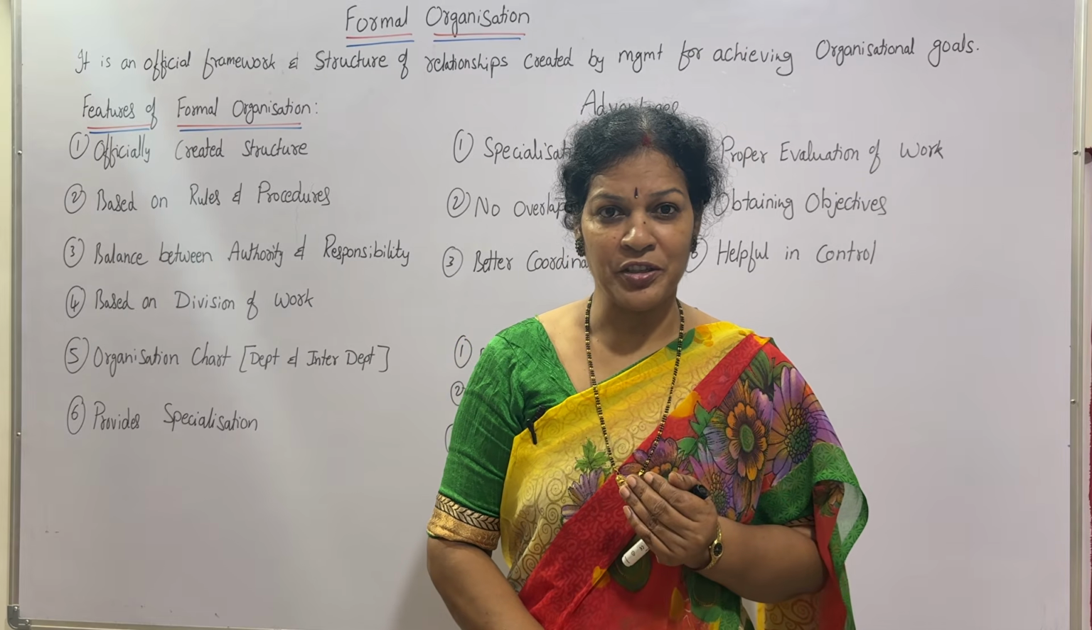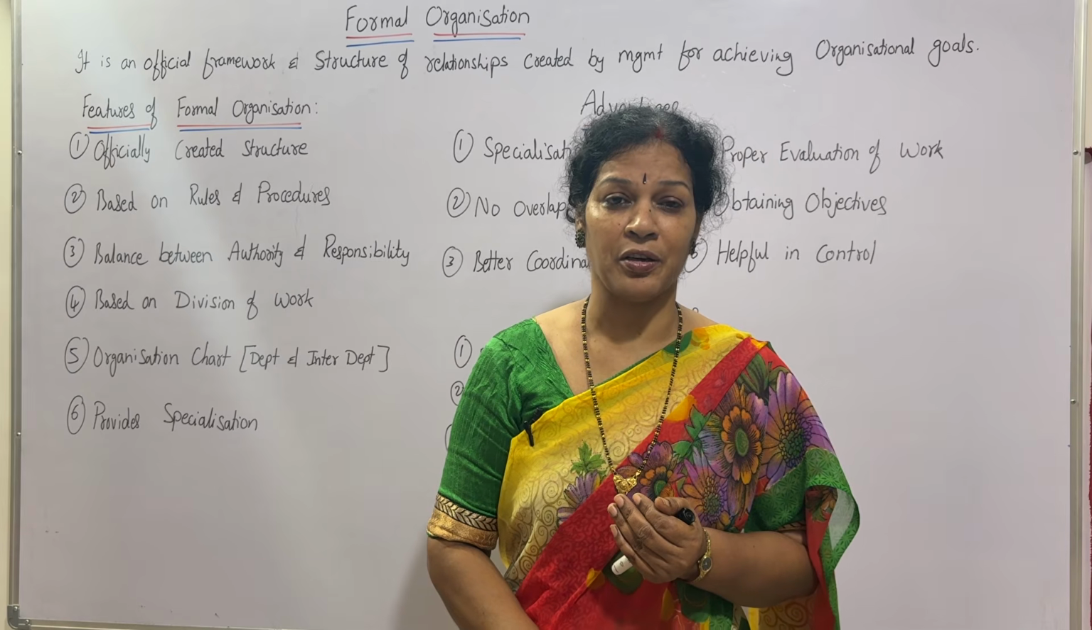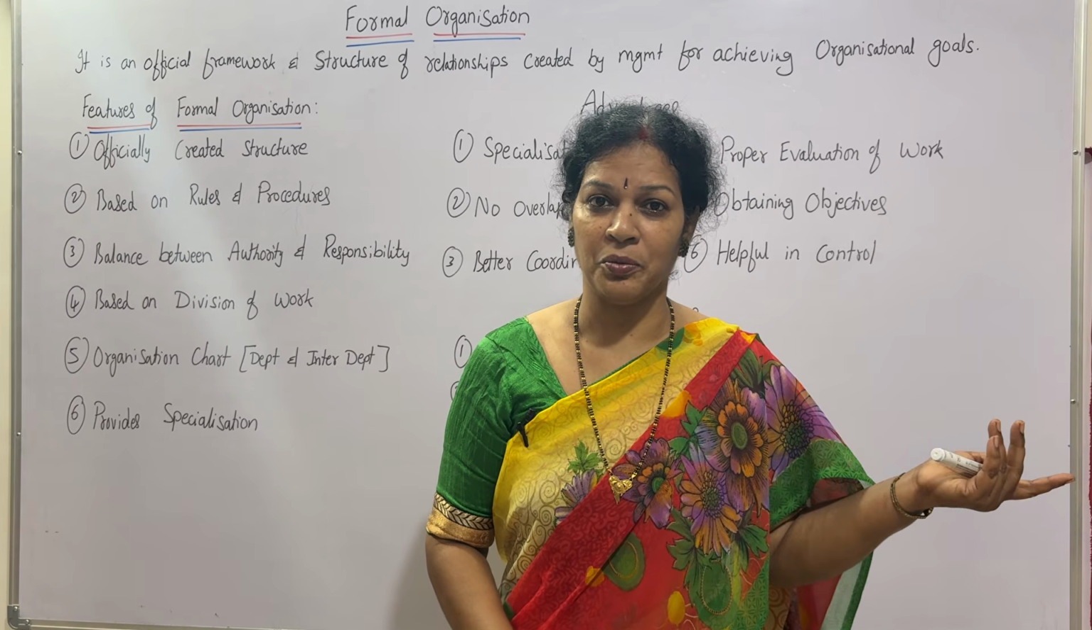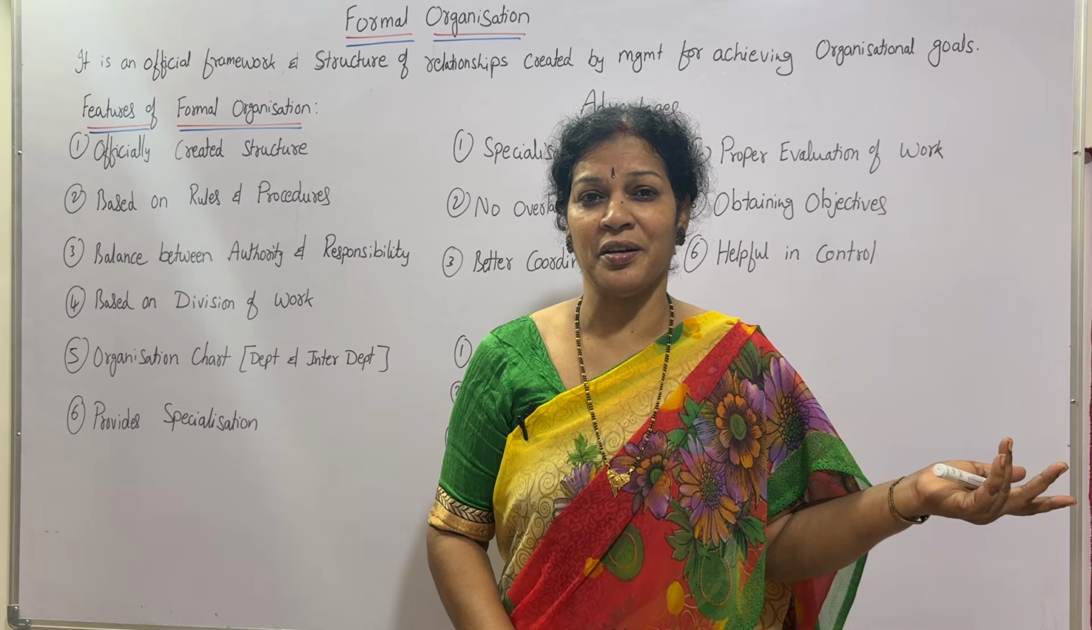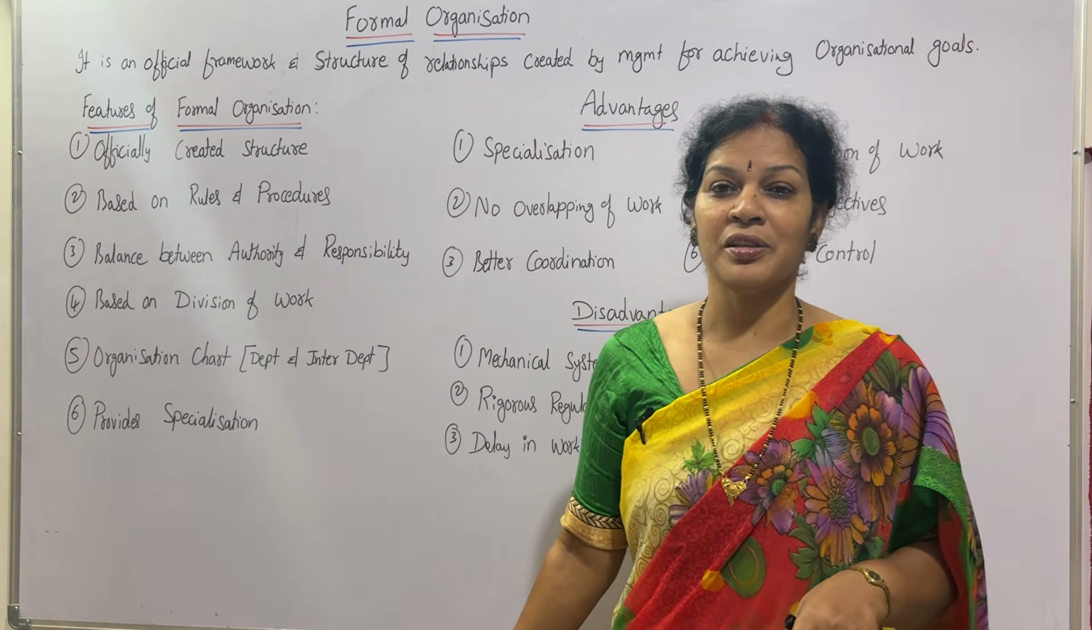We'll see first the features of formal organization. If you understand the features or characteristics of formal organization, advantages and disadvantages are very easy. You can frame out, you can draw from the features only. Now features, we can say total 6 are there.